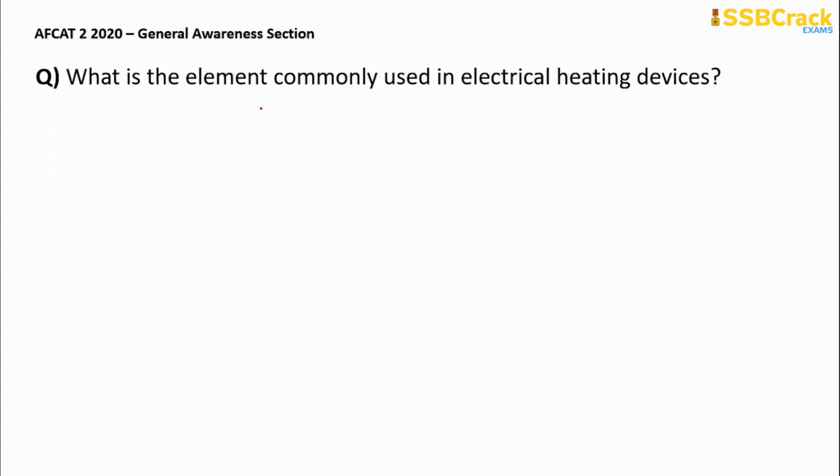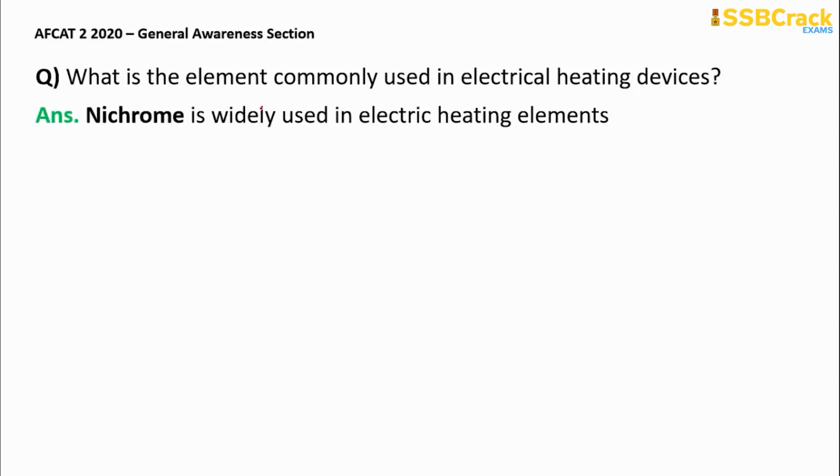Next question is, what is the element commonly used in electrical heating devices? Very easy question. The element commonly used in electrical heating devices is nichrome. It is widely used in electric heating elements.